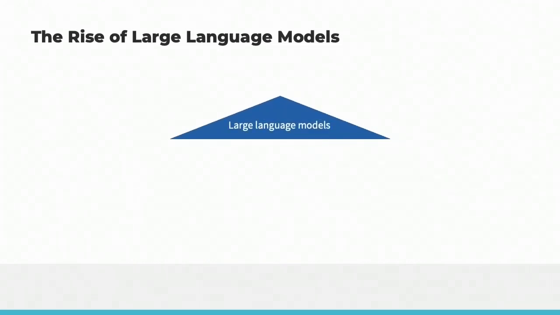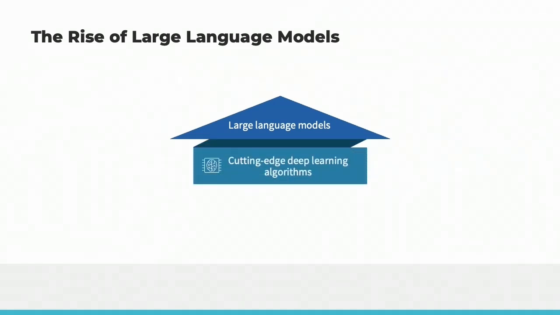The rise of large language models in the 2010s and 2020s refers to the development and deployment of language models that are trained on massive amounts of text data using cutting-edge deep learning algorithms. These models can generate human-like language and complete various language tasks, such as translation and summarization, with remarkable accuracy. The rise of large language models is also due to the development of cutting-edge deep learning algorithms, such as transformers, which have significantly improved the accuracy and efficiency of language models.